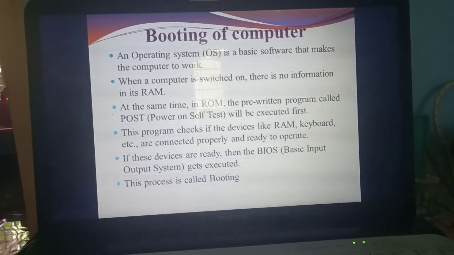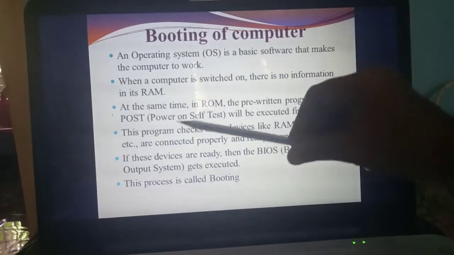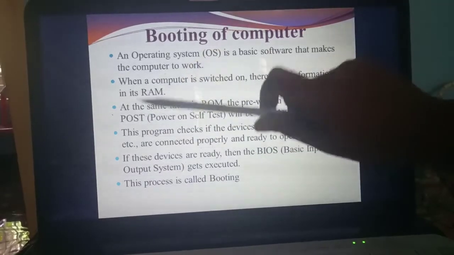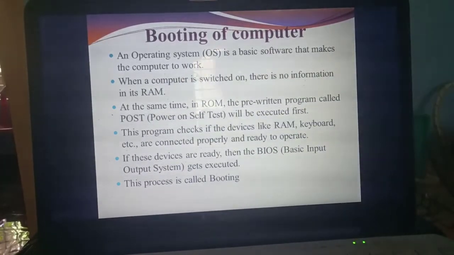While they are installing the ROM itself, the program is pre-written. What do you mean by pre-written? Pre-written means they have already written it. While designing the ROM itself, they wrote one program. What's the name of that program? POST, Power on self-test. Understand? POST is one more important question. Power on self-test. When you switch on the computer, RAM will process and ROM will also process.